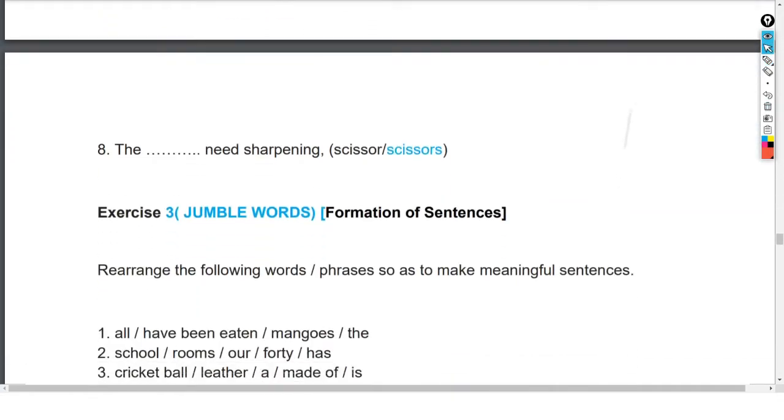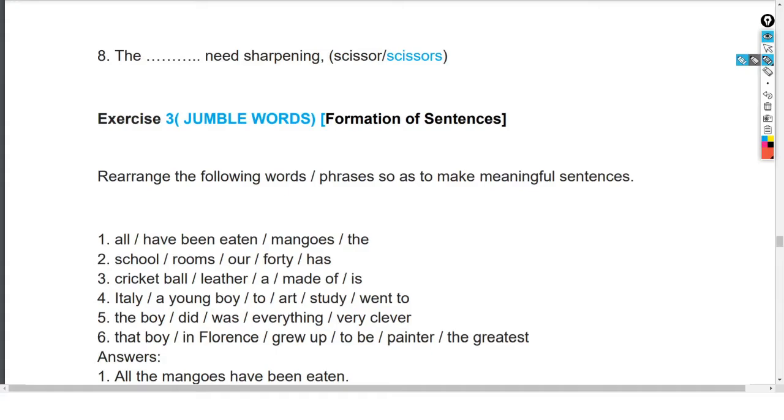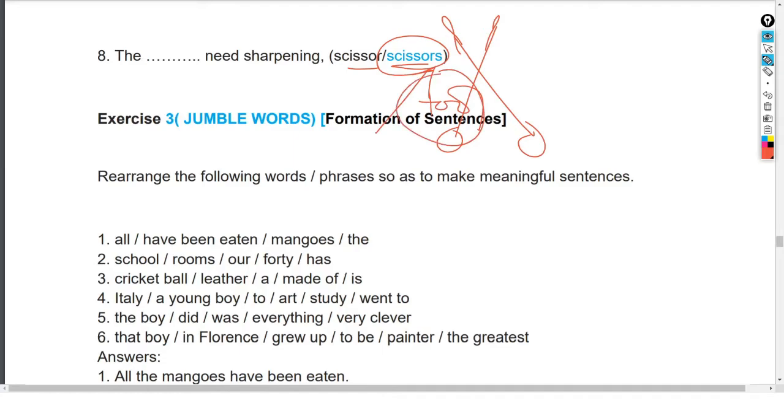Let's go for it. So now here we see scissor and scissors. So this particular tool, this structure is like this, right? So this is already in plural form, therefore scissors need sharpening. When you are talking about the particular tool, this is plural in form, because this is having two types of fork, therefore it is the plural form, not the singular form.